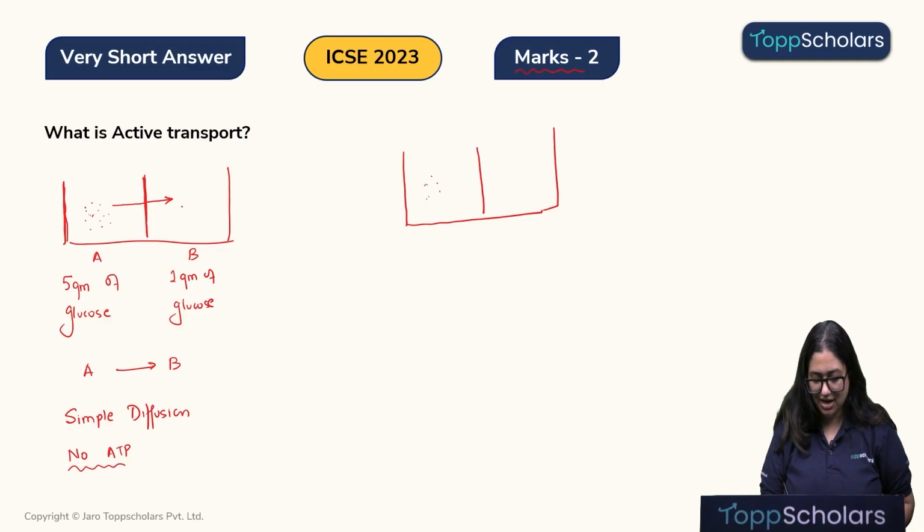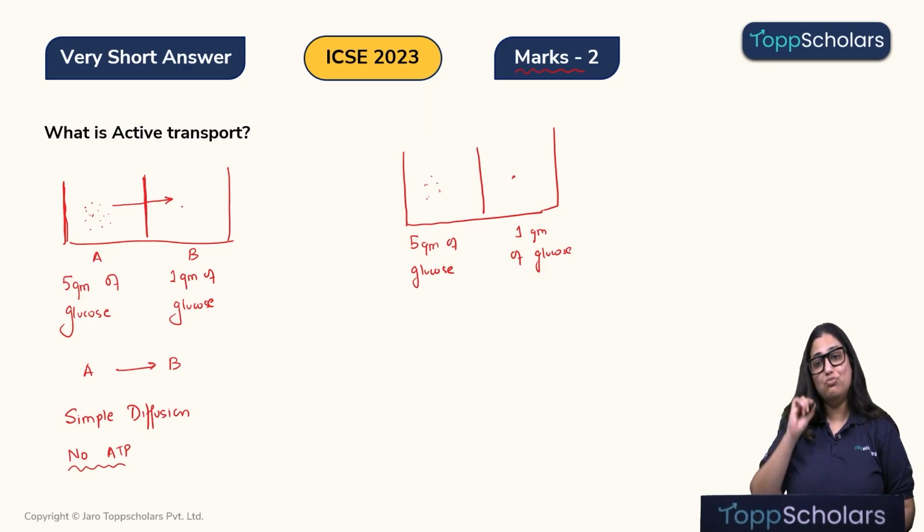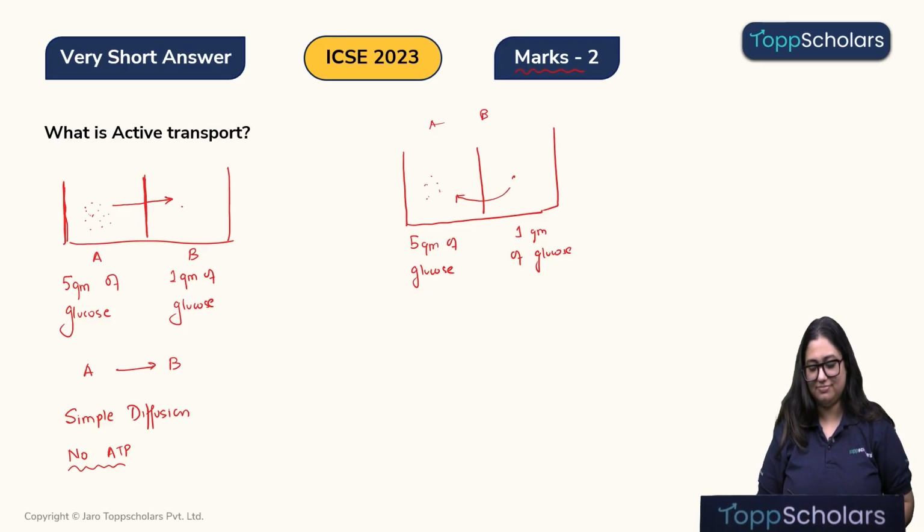Here I have 5 gram of glucose, and here I have 1 gram of glucose. But now I want the movement of the glucose from B to A. Yes, I want it to move from low concentration to high concentration.